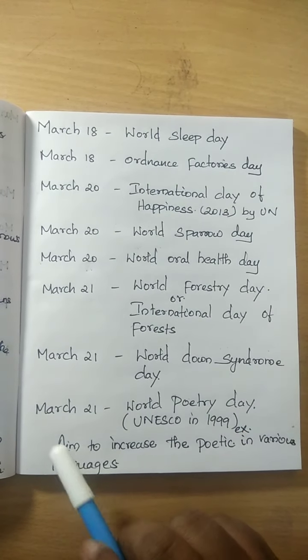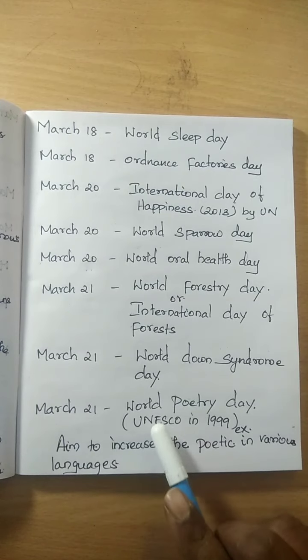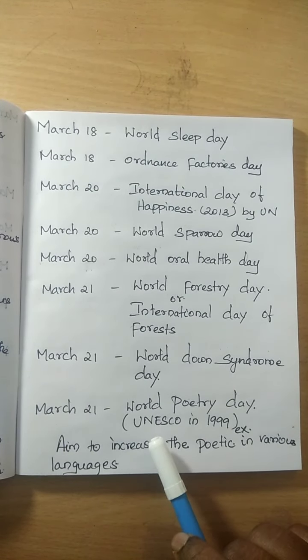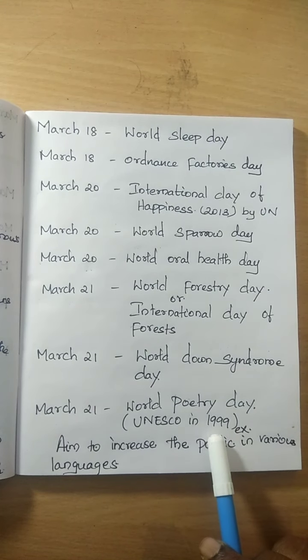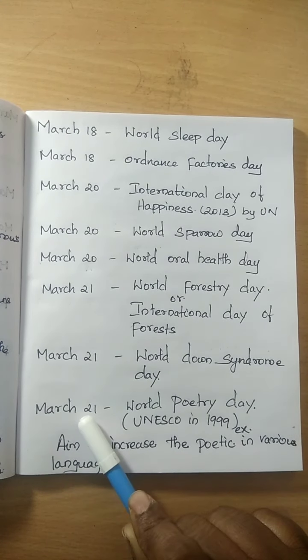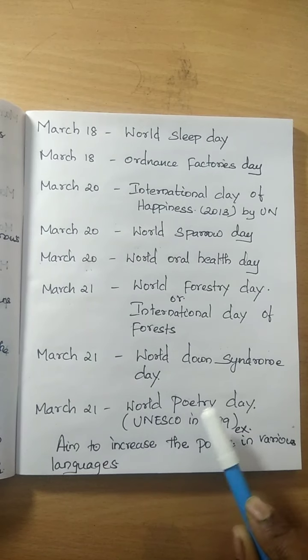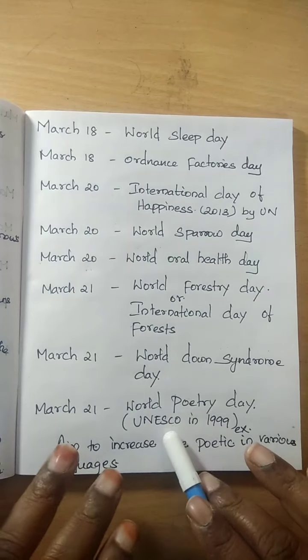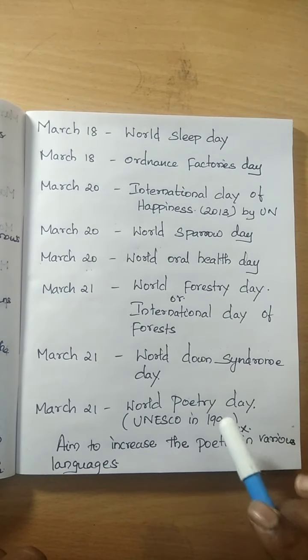And another day on March 21 is World Poetry Day, and it was declared by UNESCO in 1999, March 21, as World Poetry Day. It's aimed to increase poetic expressions in various languages to spread among the world. So March 21 is called World Poetry Day.